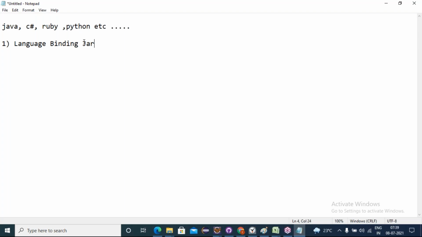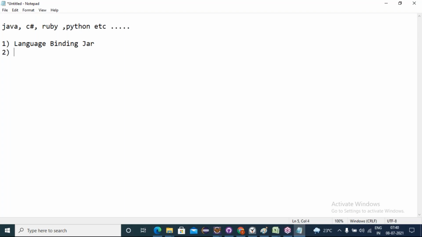A set of libraries was defined by the Selenium community using Java, and after that they converted them into jar files: Java jar file, C# language binding jar file, Ruby jar file. Like this, all are represented as jar files. Whichever language binding you prefer, the jar file is necessary.